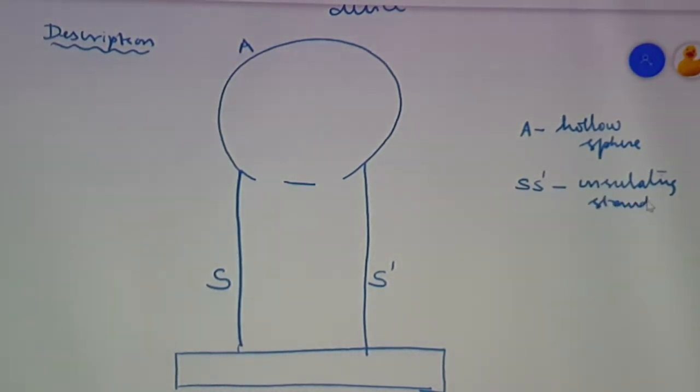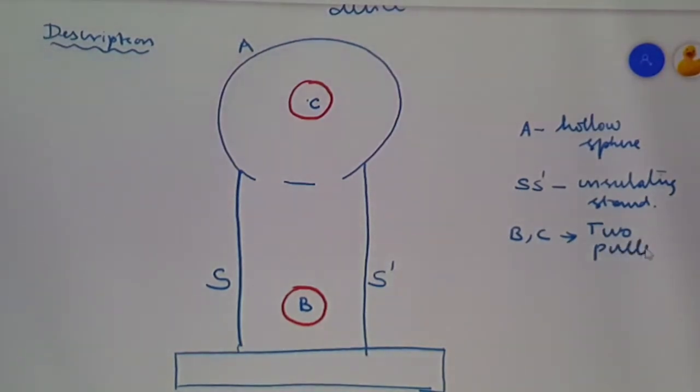Then you have two pulleys. One of the pulleys is kept inside this hollow sphere and the other pulley is placed at the bottom. Let us take one of these pulleys as B and the other as C. They are the two pulleys.